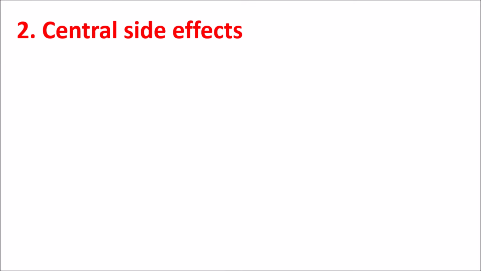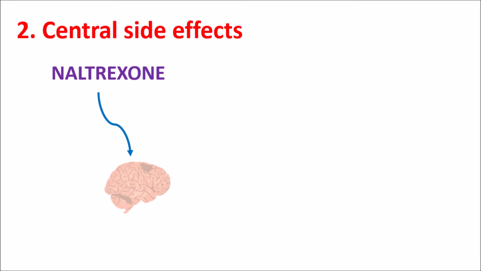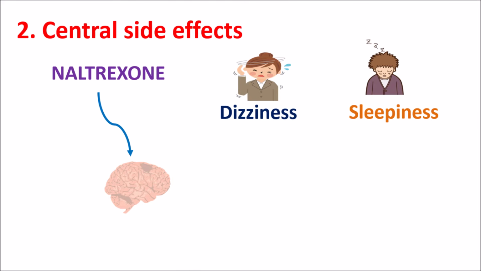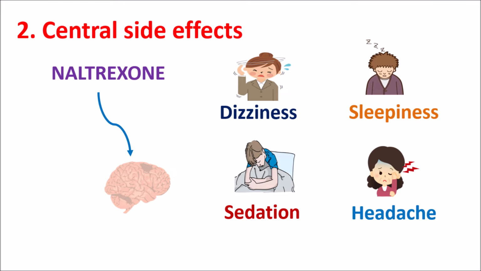Second important side effect are the central side effects. Since Naltrexone acts on the brain and it can reduce the central activity, it can produce a few side effects like dizziness, sleepiness, sedation, and some headache. Here we can clearly observe that opioids are sedative in nature and Naltrexone is an opioid antagonist, but still it can produce sedation as one of the important side effects. This indicates that Naltrexone can reduce the opioid activity, but at the same time it can depress the CNS to produce sedation and sleepiness. So with the early days of treatment with Naltrexone, we can observe some sleepiness and drowsiness